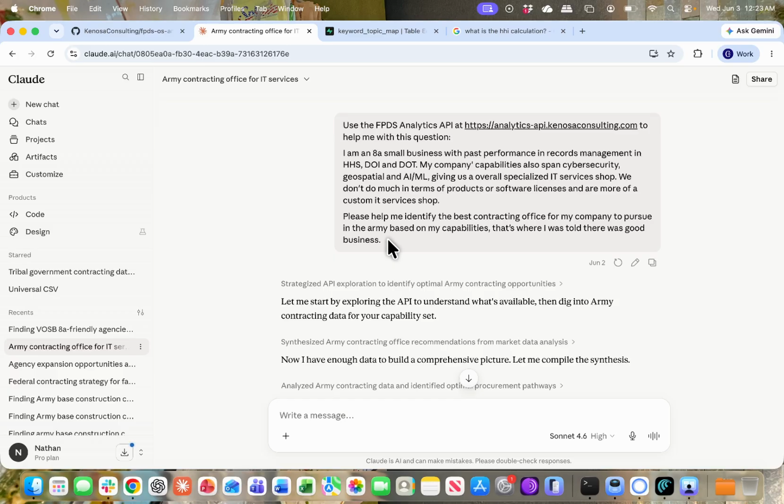Now the first call out you may be asking yourself is, how is this different from just asking Claude to access the USA Spending API myself in a normal query for free? Well, one, this is also free. For two, USA Spending offers raw data. It also doesn't offer as much raw data as the 99 million rows and nearly 38 billion data points that FPDS does. You might be asking yourself, well, Nathan, FPDS is a retired data system.